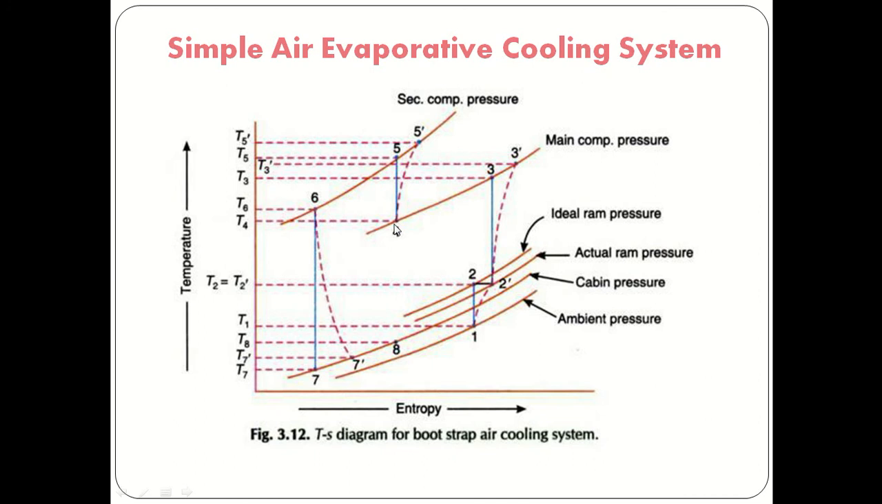In the secondary compression, 4 to 5 is isentropic compression, and 4 to 5 dash is the actual compression process. Now from 5 dash to 6 is the second heat exchanger. In that, the main air is cooled, and from 6 to 7 is the expansion of air in the turbine, and 6 to 6 dash is the actual expansion of that air, and that air is now supplied to the cabin. So point number 8, T8, is the temperature of the cabin. So this is about the bootstrap air cooling system.